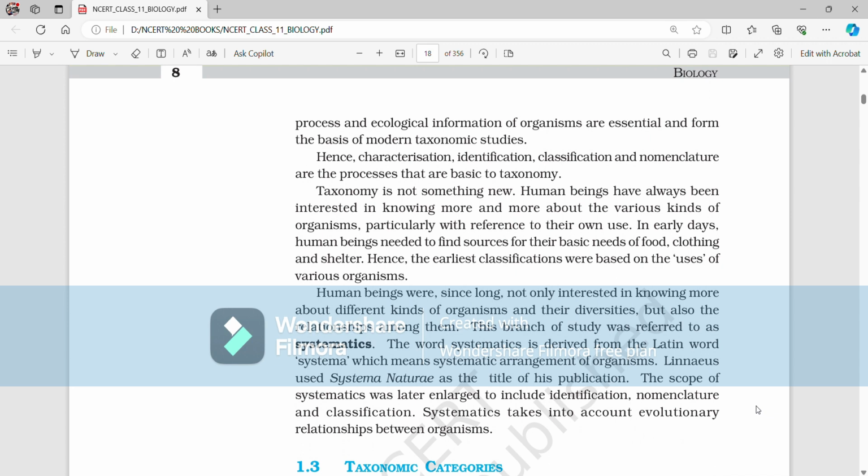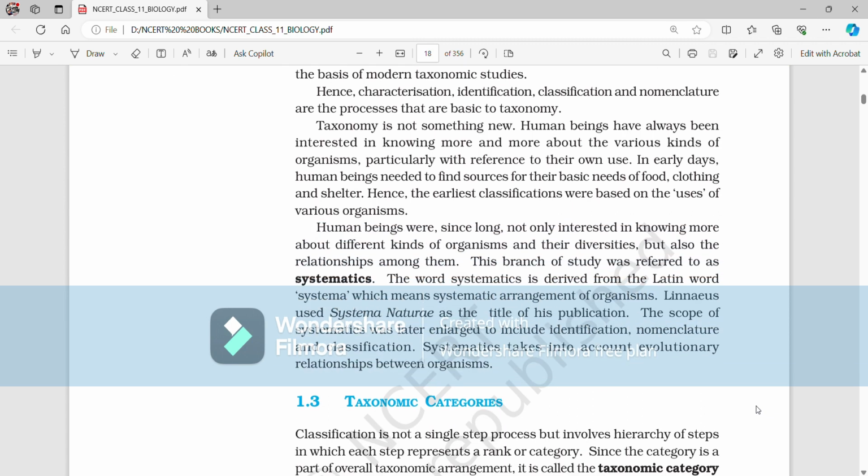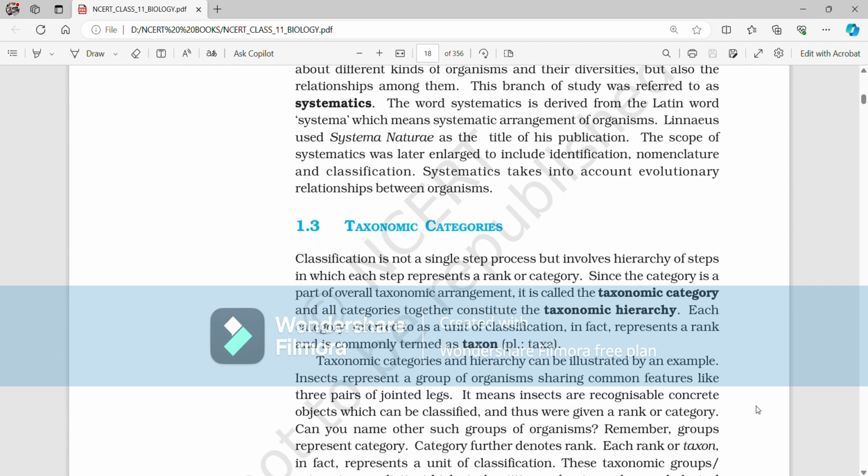1.3 Taxonomic categories. Classification is not a single step process but involves a hierarchy of steps in which each step represents a rank or category. Since the category is a part of the overall taxonomic arrangement, it is called the taxonomic category, and all categories together constitute the taxonomic hierarchy. Each category, referred to as a unit of classification, in fact represents a rank and is commonly termed a taxon, plural taxa. Taxonomic categories and hierarchy can be illustrated by an example.